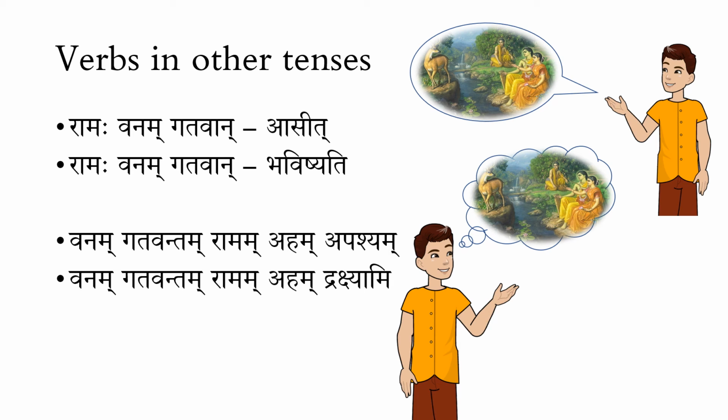So this Gatavantam, Tavatu, or Gatavan, Gatavati, Gatavantam, all these Tavatu-ending Krudanta words are coming as a Visheshanam, and they indicate Bhutakala with respect to the actual Kriya Padam, whether it is Asit, Bhavishyati, or Apashyam, Drakshami, etc. They do not necessarily mean that the Gamana Kriya by Rama has happened as of now.